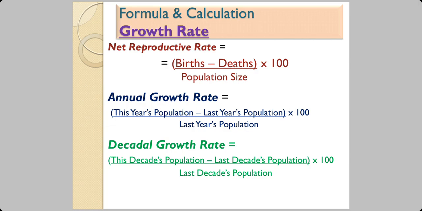So, the decadal growth rate is this decade's population minus last decade's population divided by last decade's population into 100. For example, if we are in the year 2020, then the population of 2020 minus population of 2010, we have to go 10 years behind, then divided by population of 2010. Whatever number you're getting, you multiply that with 100 and you get the decadal growth rate.